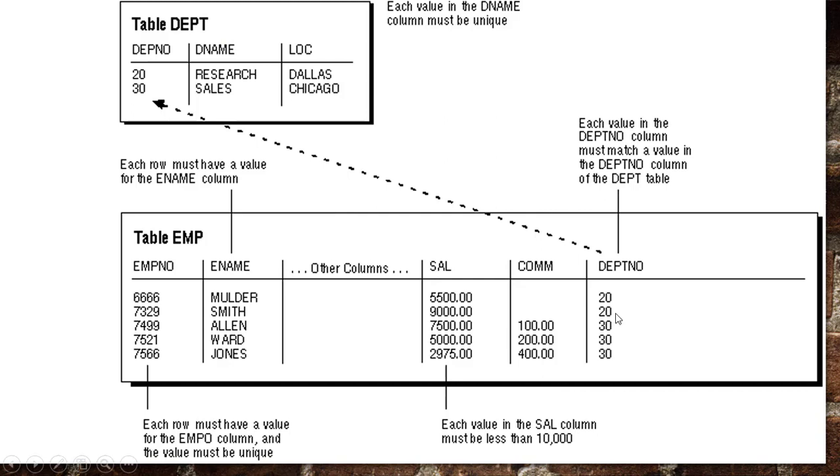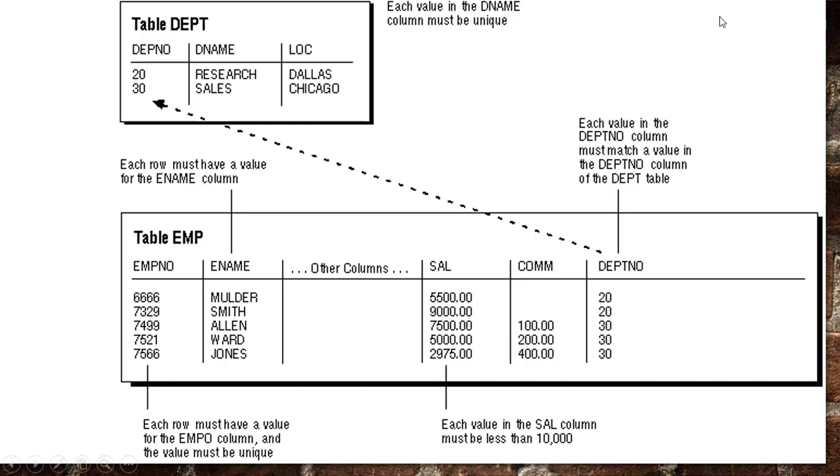Whatever the department number in the department table, the department number in the employee table must match. Otherwise, an error might occur.